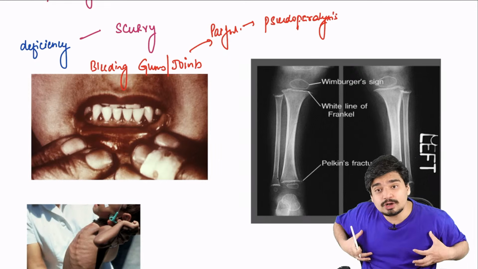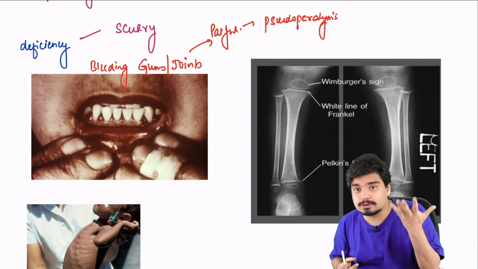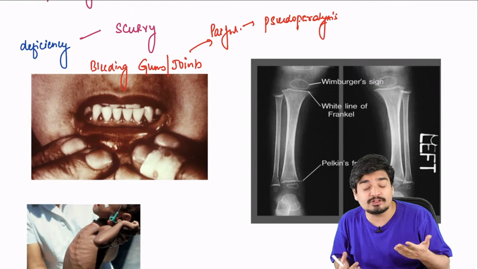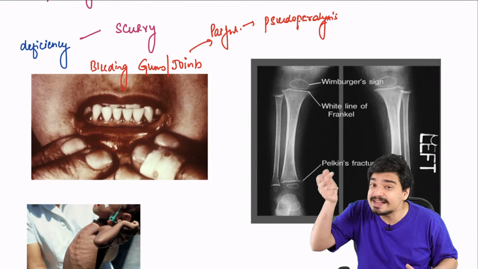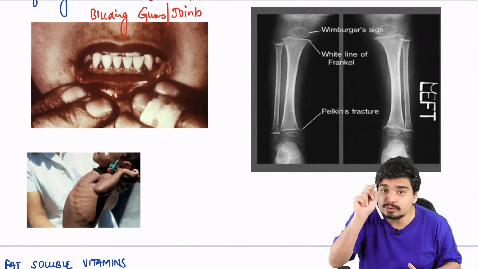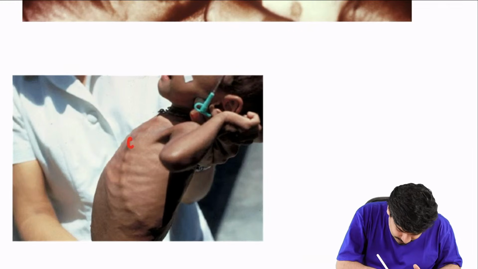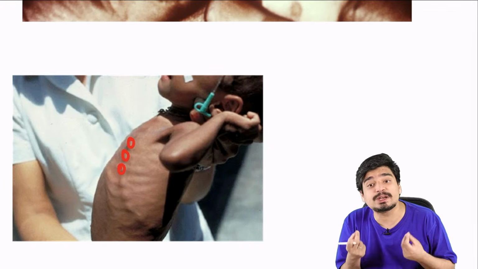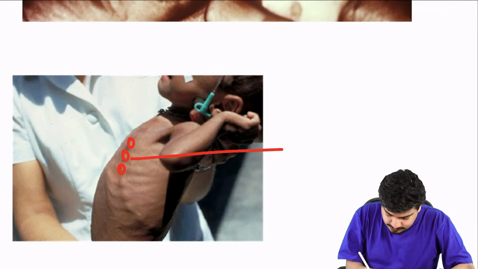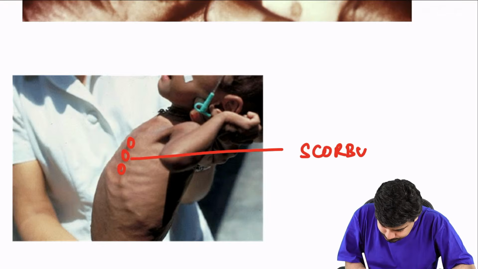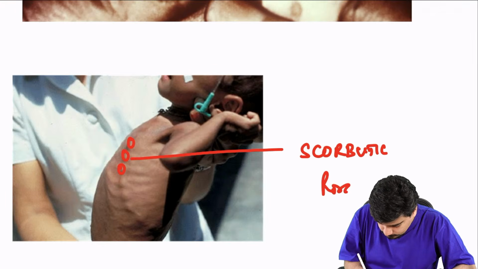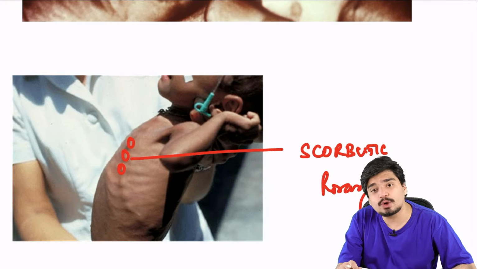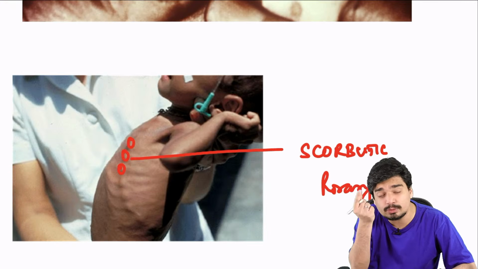You have problems in your ribs also. Ribs are bone, and they have a lot of collagen. If there's no collagen, there will be bleeding in the ribs as well. This will lead to the formation of this kind of structure. You will have a bead-like structure. This is nothing but bleeding inside the ribs, a subperiosteal hemorrhage, and this is called scorbutic rosary.